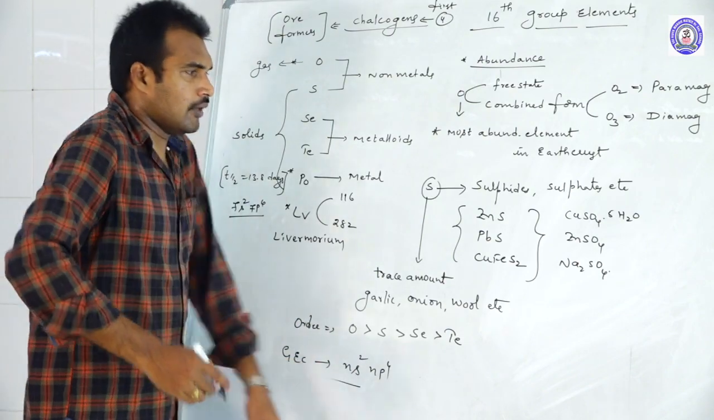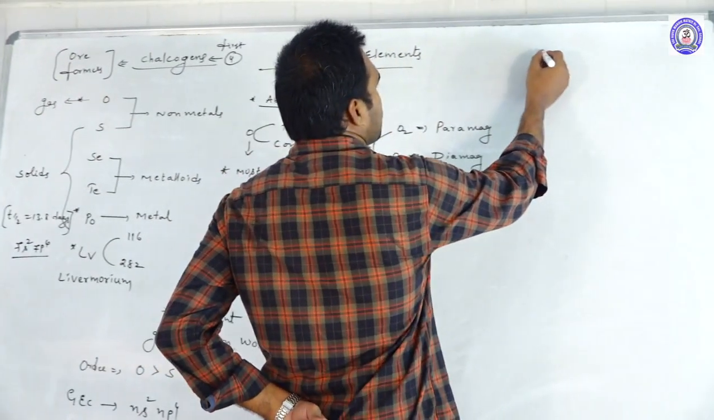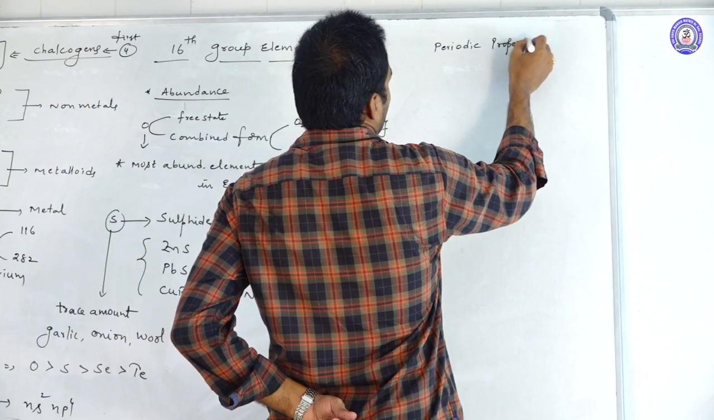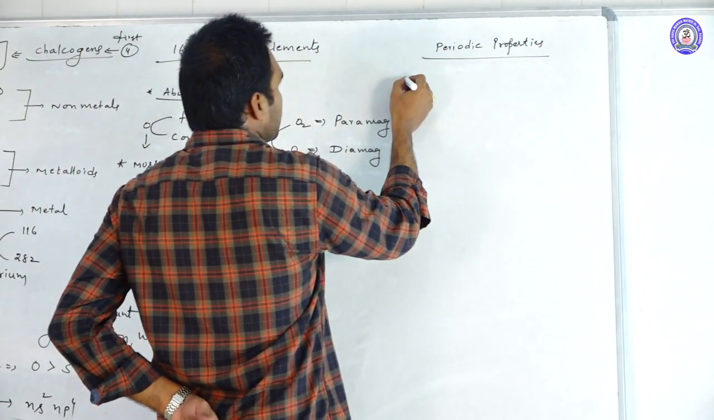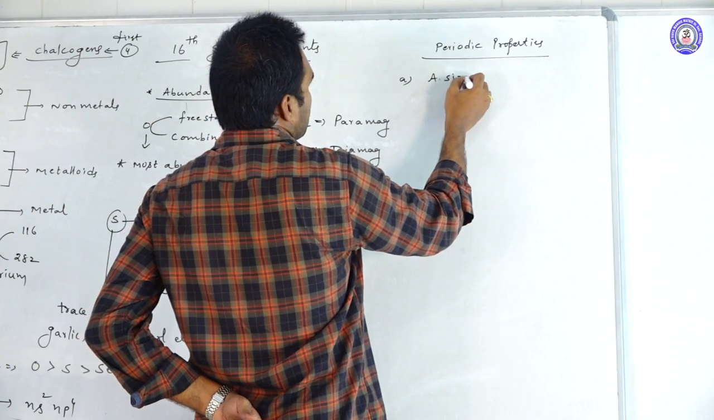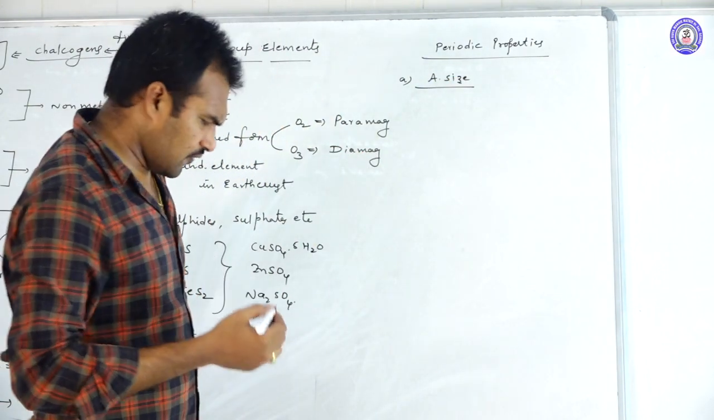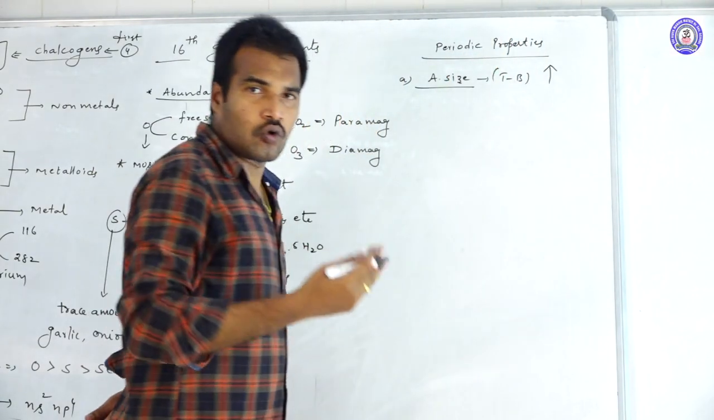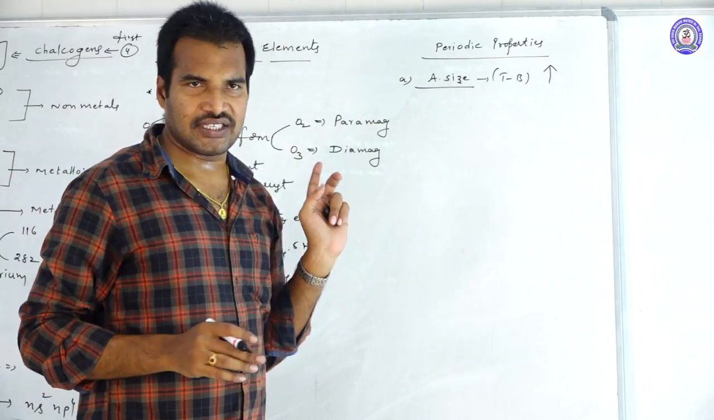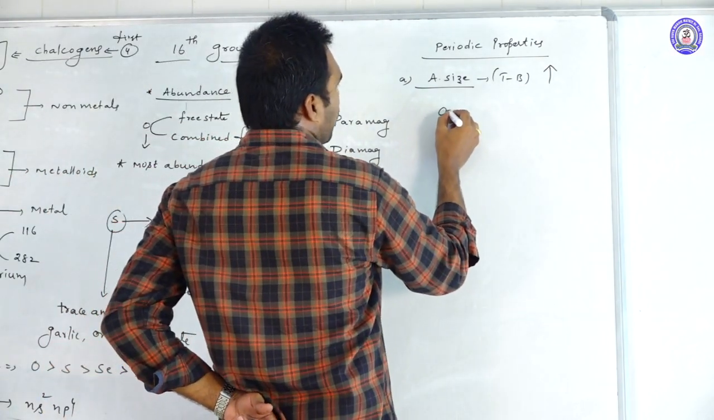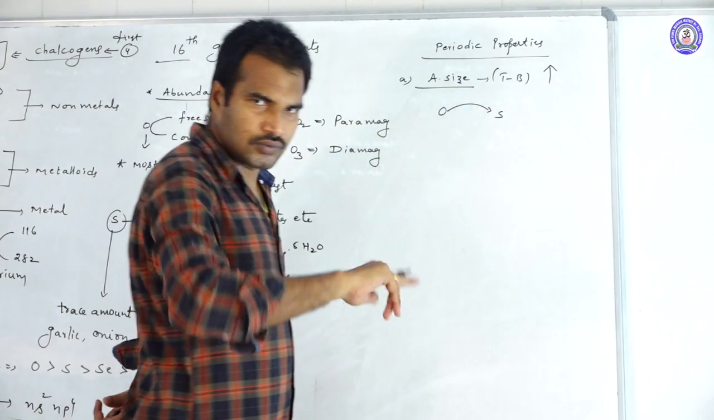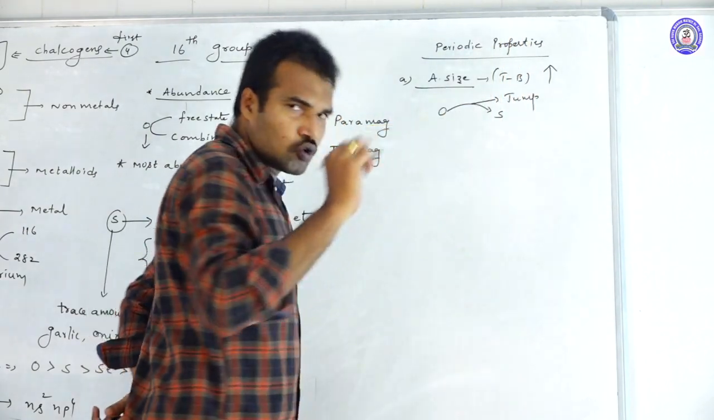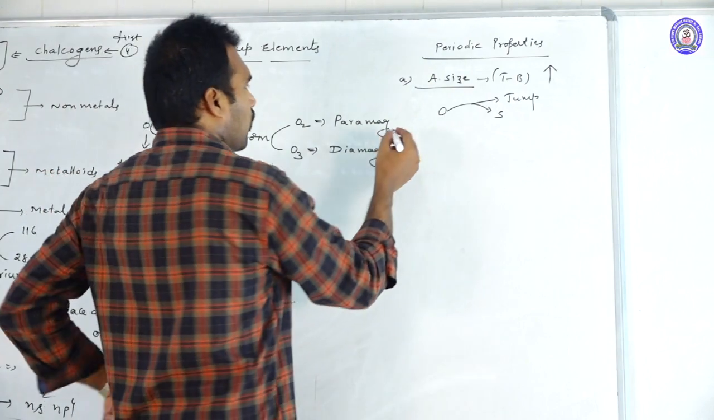Next, coming to the general periodic properties. Let us start with the atomic size. It follows a regular order. From top to bottom, the atomic size increases without any exceptions. Only one thing you should remember: when you come from oxygen to sulfur, there is a sudden jump in size. That is the only point to remember in case of atomic size.